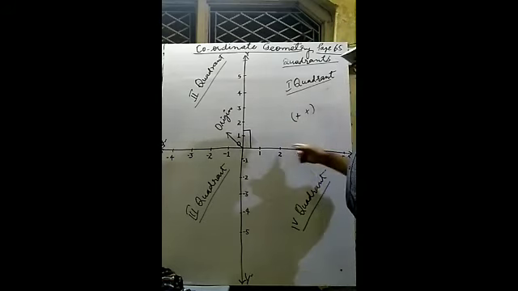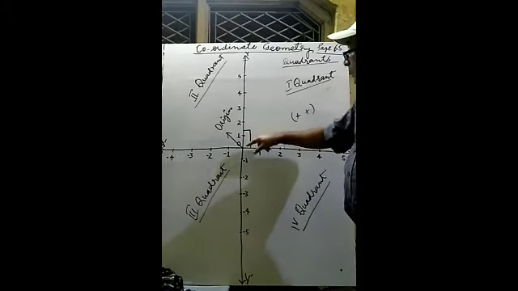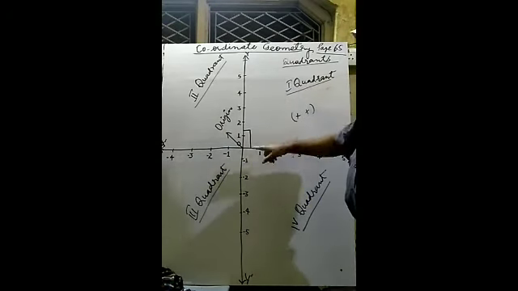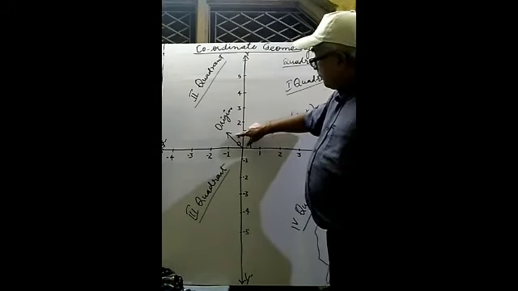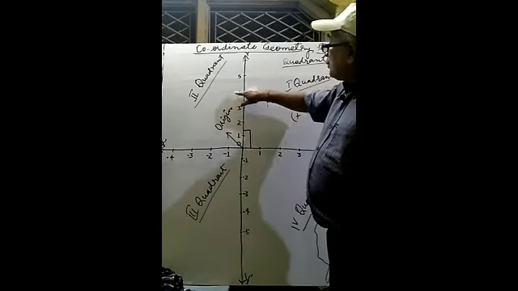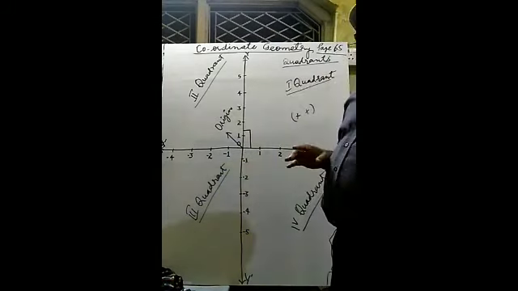In the first quadrant, the sign convention is that both A and B are positive. The distance on the x-axis is positive, the distance on the y-axis is positive. You may observe here, positive 1, 2, 3, 4, 5, and so on, all positive. So any quadrant bounded by positive and positive has the sign convention plus plus.